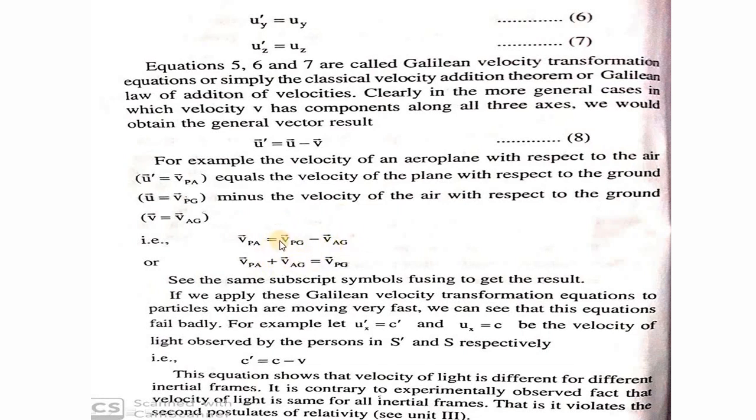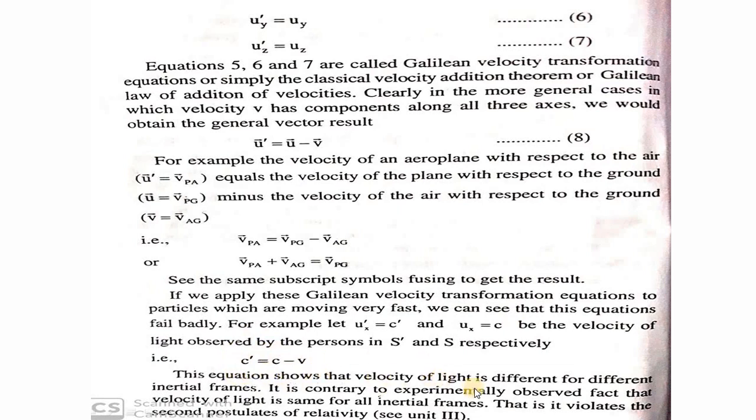Now, two forms are written here. See, the same subscript symbols are fusing to get the result. If we apply this Galilean velocity transformation equation to particles which are moving very fast, with a velocity comparable to the velocity of light, what happens? Substituting here, ux prime is c prime and ux is c, so c prime is equal to c minus v. Things all get disturbed.